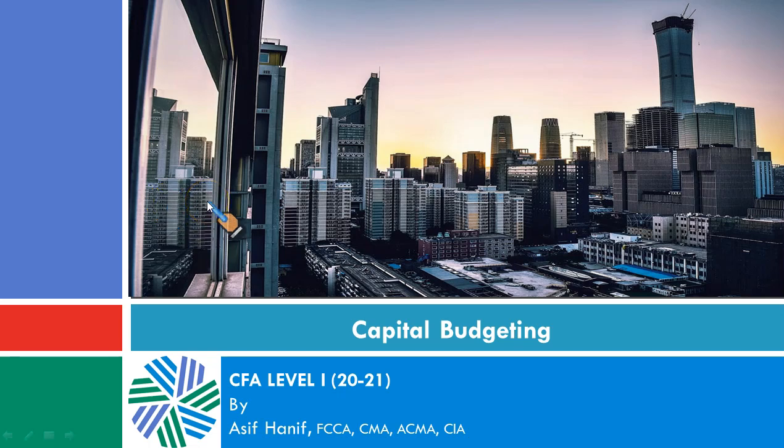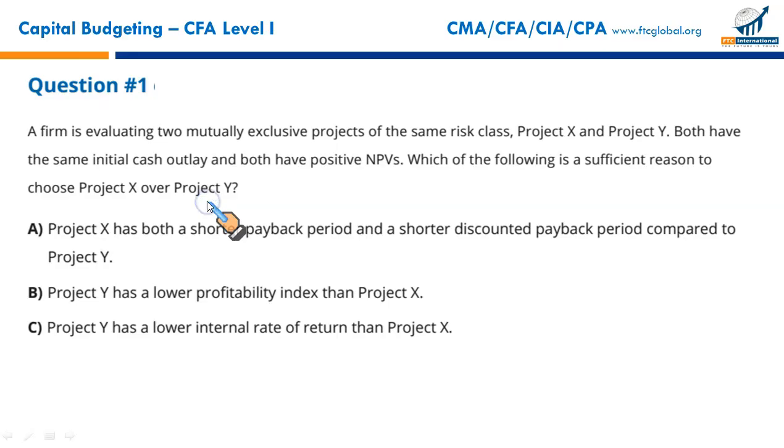Okay, so our next reading is capital budgeting. First question. A firm is evaluating two mutually exclusive projects. Mutually exclusive projects means if you have to select X or Y, it's either X or Y, not both simultaneously. So mutually exclusive means just one of these projects can be selected.